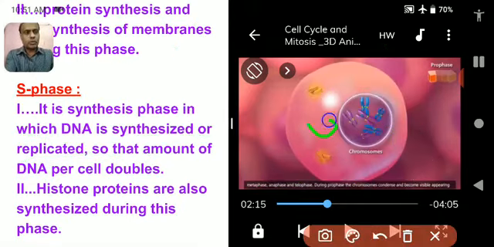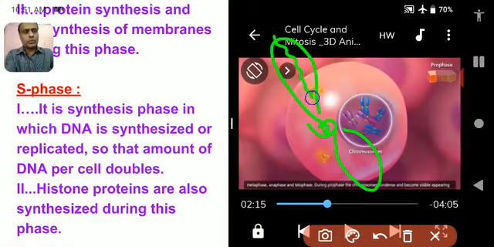See, the chromosome should look like this, but the chromosome makes its own copy, means doubles itself during S phase. You will study this in class 12, that is replication of DNA. Only know this, that DNA makes its own copy during S phase, means replication.